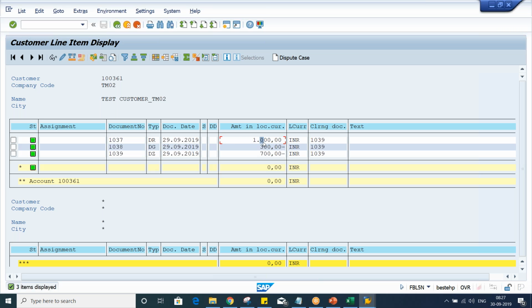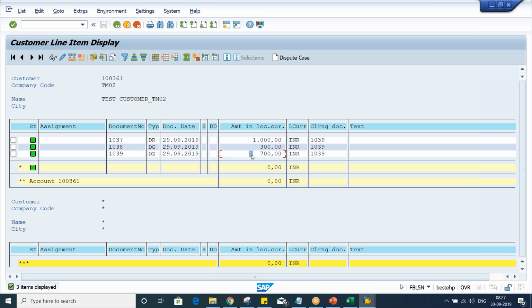Look at here, this is one amount, this one is another amount, and this one is another amount. How will you come to know which one is the invoice, which one is the credit memo, and which one is the payment? With the help of document type. DR is for customer invoices, DG for customer credit memo, and DZ for customer payment.